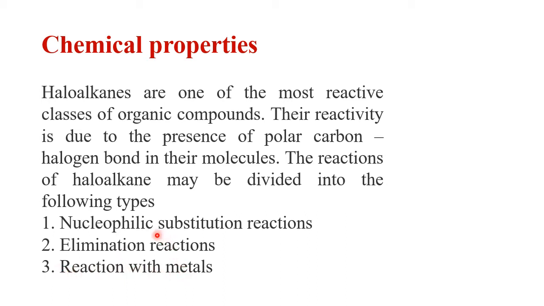Here it is a substitution by what? By a nucleophile. What is a nucleophile? It is made from two words, 11th class. Nucleo, or nucleus, and philic, nucleus affinity, nucleus attraction, nucleus loving. What is the charge of the nucleus? Plus. So plus loving, who will love plus? Minus. So a nucleophile is a negatively charged species, or any molecule which is rich in electrons. That nucleophile will go and remove the halogen and take that place.